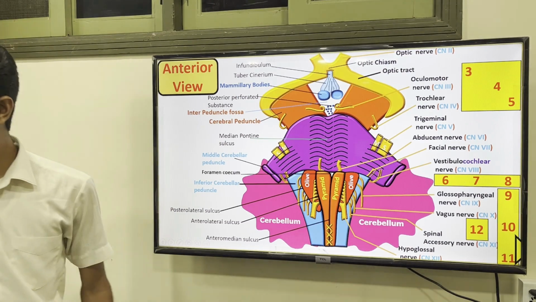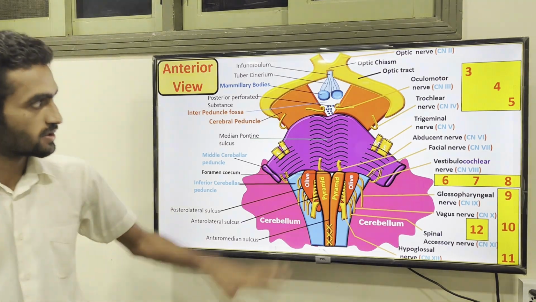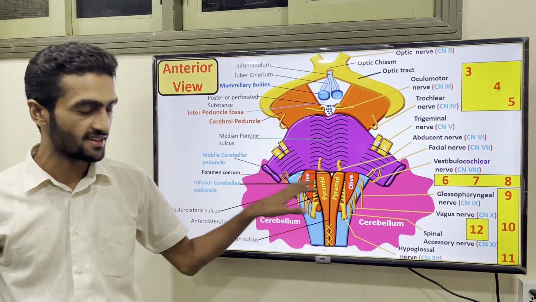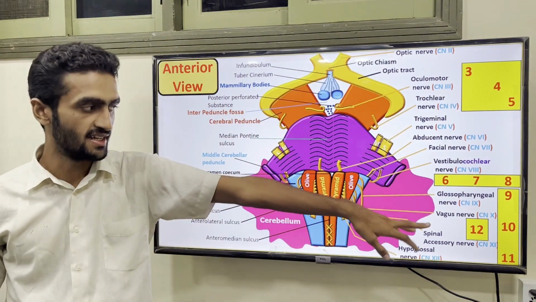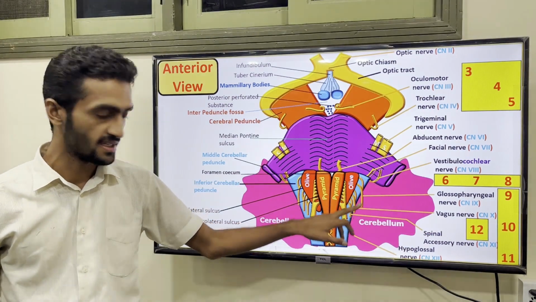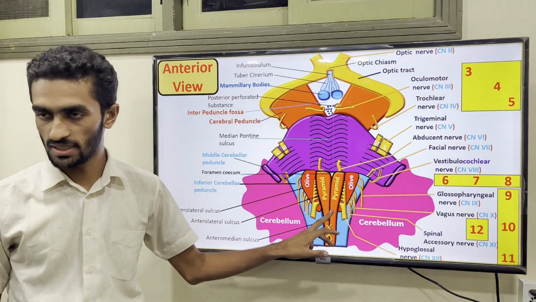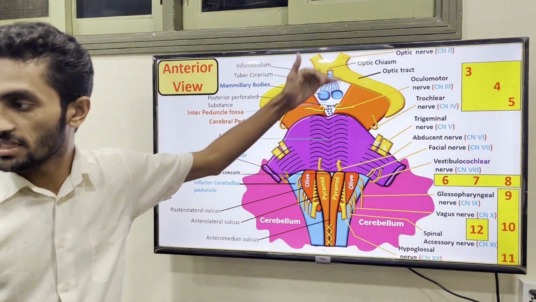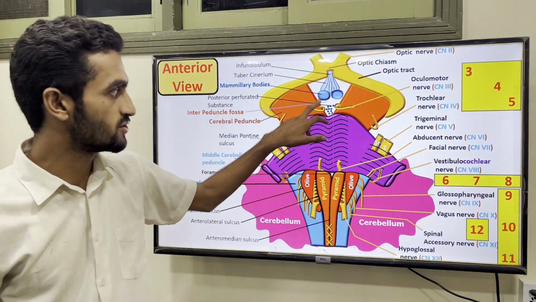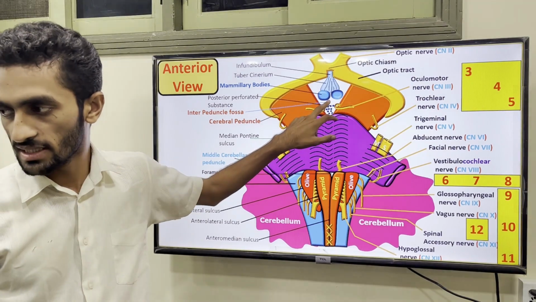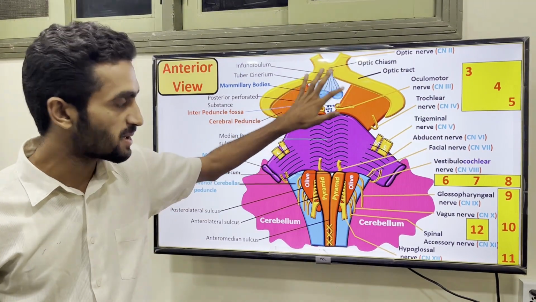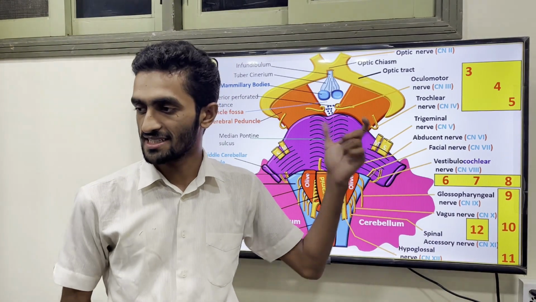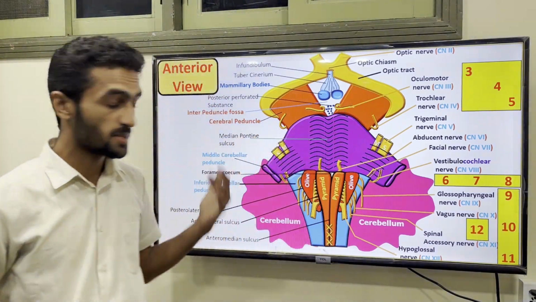So I think it is clear. Midbrain you know better. The nerves 3, 4, 5, and the 6th, 7th at the junction, and the 8th, 9th, 10th, 11th laterally, and the hypoglossal medially. Here you see the optic nerve, which is above the midbrain, not associated, and the mammillary bodies. Actually, this whole part is associated with your hypothalamus. The nuclei of the hypothalamus are present just in the interpeduncular fossa.